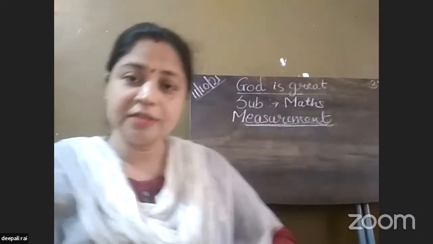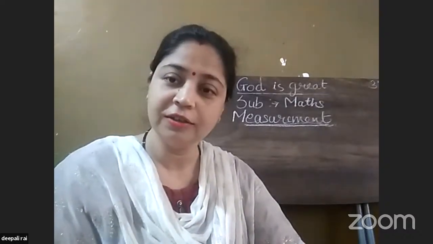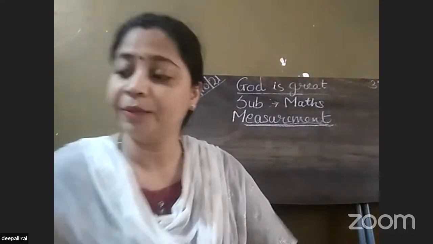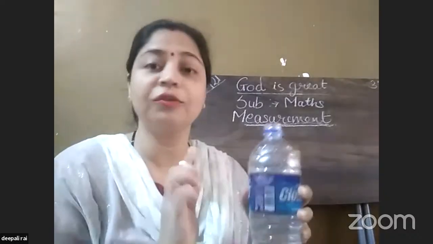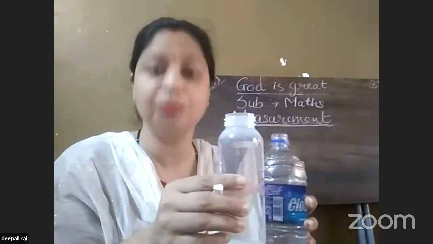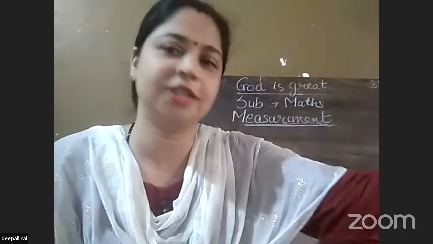In measurement, we had seen about length and weight. Now today we will learn volume and capacity. That means the capacity of this bottle, the capacity of this smaller bottle. What is its volume? We are going to study all these things today. Okay.